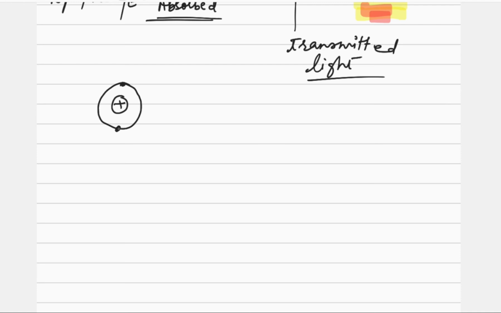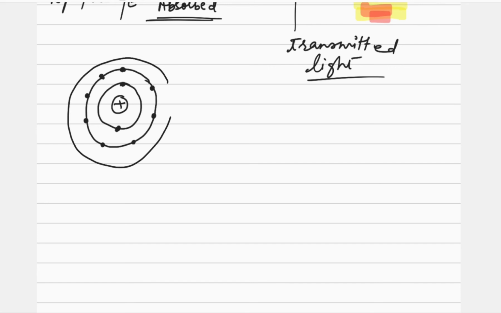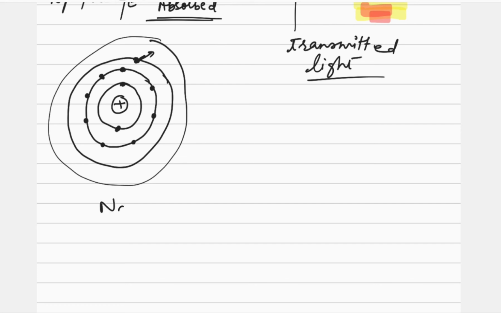This is the sodium atom: 2 electrons in the first shell, 8 electrons in the second shell, and 1 electron in the outermost shell. Now this outermost shell electron, when these atoms absorb energy, will be excited to a higher level, maybe to the 4th, 5th, 6th or 7th shell, right? So that is how the excitation will take place. This is for the sodium atom.